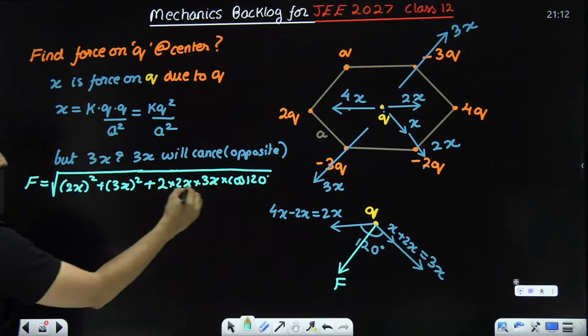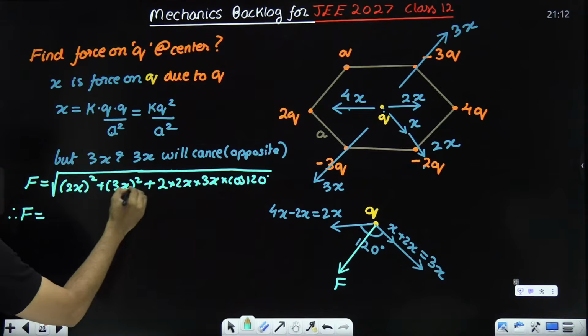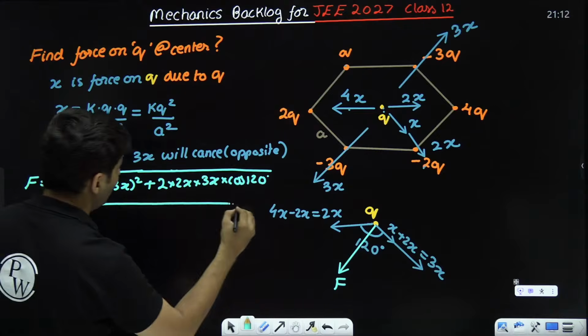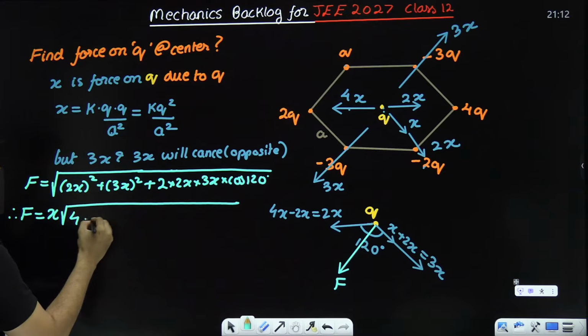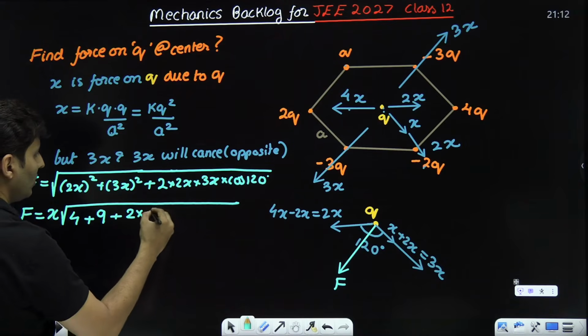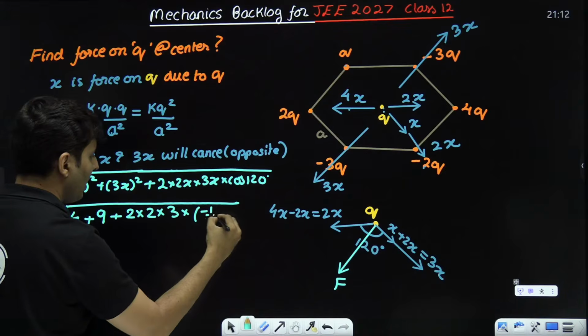A square plus b square plus 2ab cos theta. Okay. So F will be, x square is common, so x goes outside. The root of 2 square is 4, 3 square is 9, plus 2 into 2 into 3 into cos 120, which is minus half.